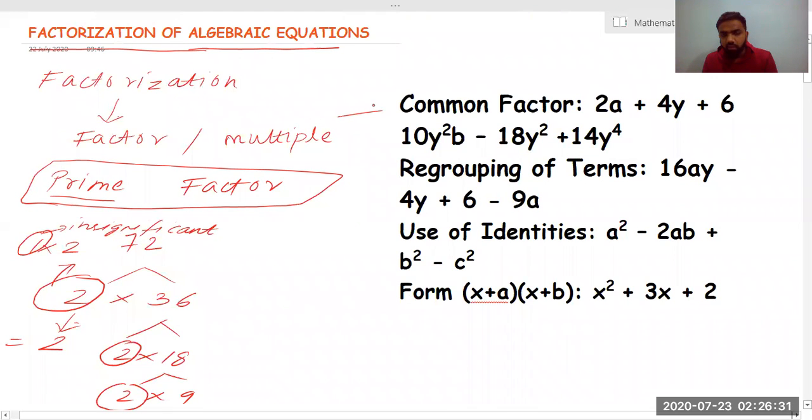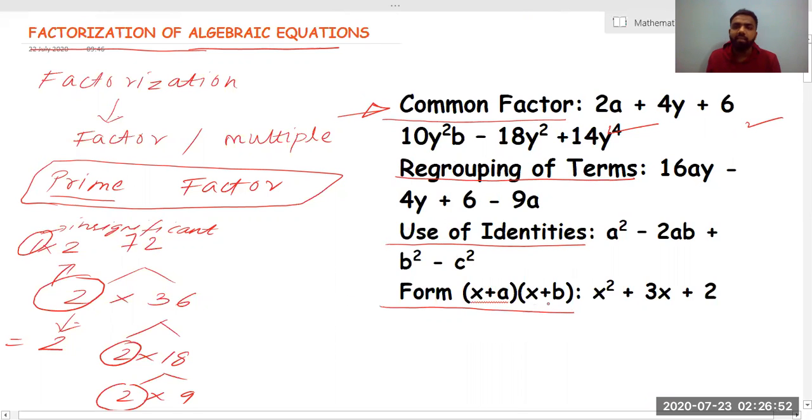See, one of the methods of finding algebraic factorization is common factor. I have already written common factor and I have taken 2 examples of it. Next, another way of factorizing an algebraic equation is regrouping of terms. Another is using identities. Another is the form x plus a into x plus b. That means if we can't use common factor, regrouping or identities, then we have to use this form. There is one more type that I have not covered.